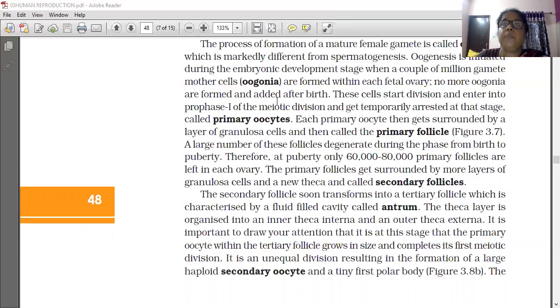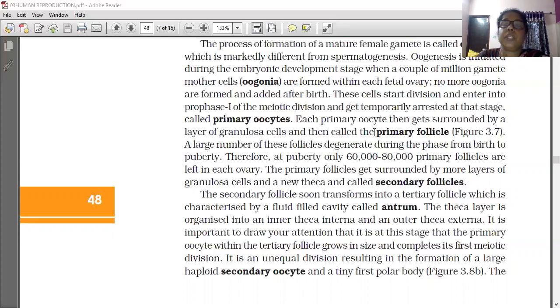Oogenesis starts from the oogonia, that is, the mother cells only. These cells are developed while the embryo is in the uterus of the mother itself. In the fetal ovary the oogonia developed, and no more cells are formed and added after birth. These cells start division at prophase one of meiotic division and get temporarily arrested, and are called primary oocytes. So the second structure is the primary oocytes.